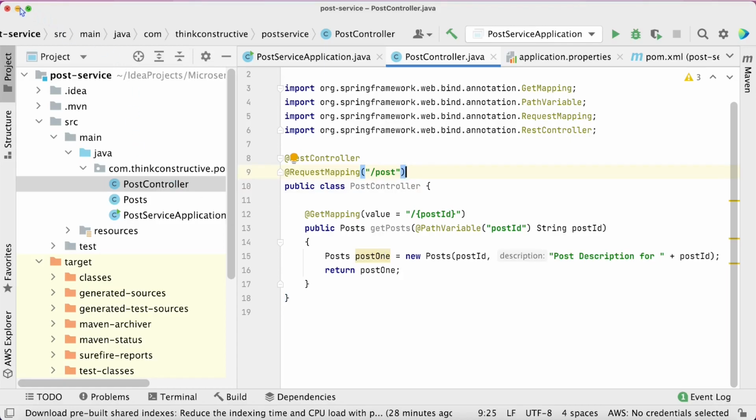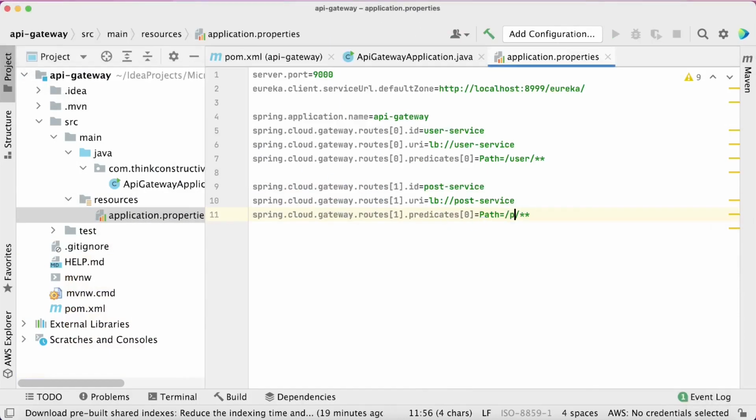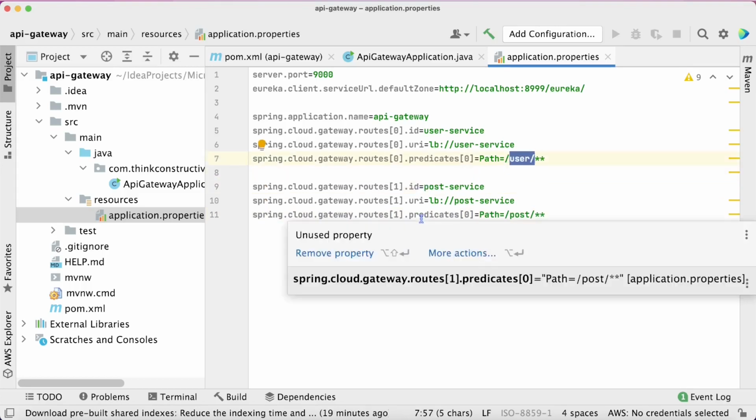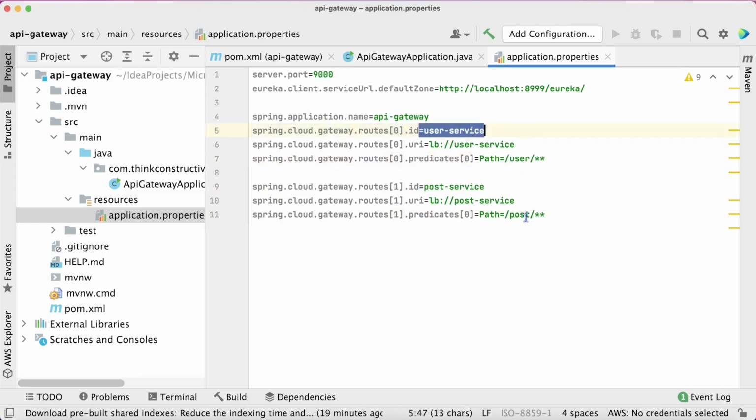So in this path, I should write /post/**, after which anything can come. Whatever requests come with /post will be routed to the post service. Similarly for user, whatever requests come to /user will be routed to user service. I hope this much is clear.